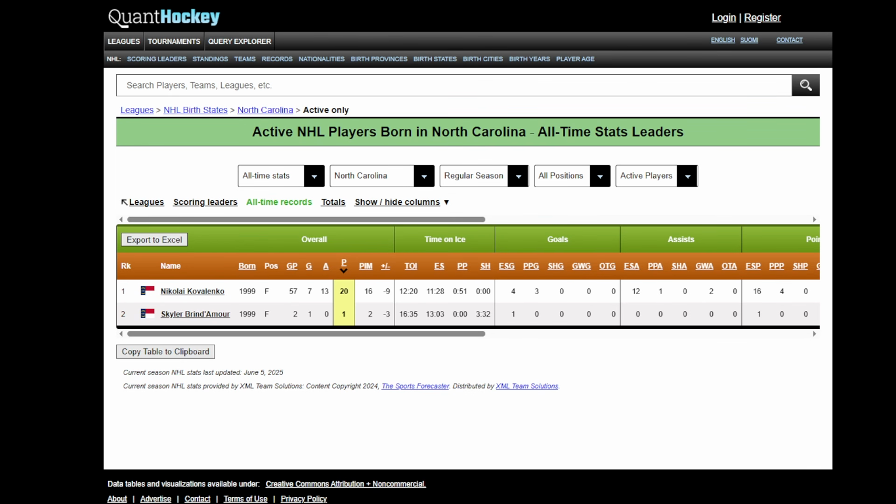Now the best way for me to explain myself is using facts right here. So here's all the active NHL players from North Carolina. This would be representing the Carolina Hurricanes. They have Kovalenko and they have Skylar Brindamore, and that is it. They only have 2 active NHL players, so that means we would have Kovalenko, Skylar Brindamore, and then 18 0 overall players. We would just be wasting our time at that point.